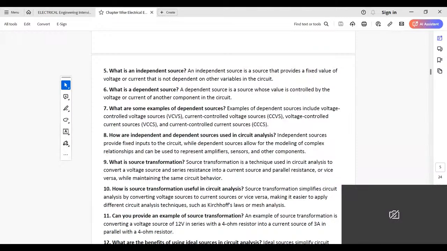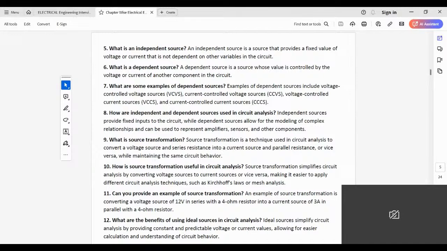What is a dependent source? A dependent source is a source whose value is controlled by the voltage or current of another component in the circuit.